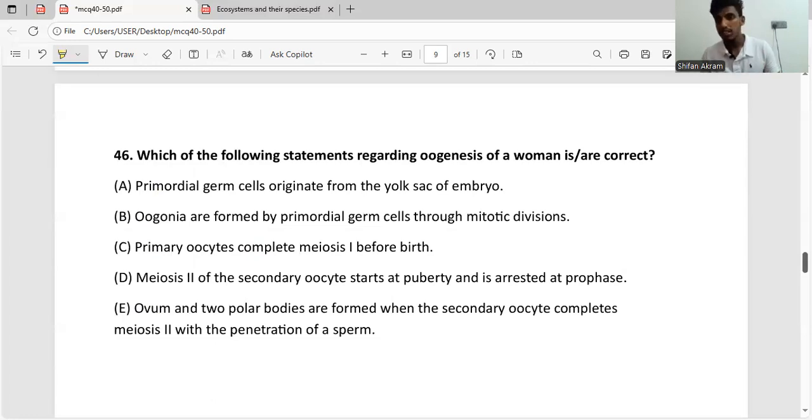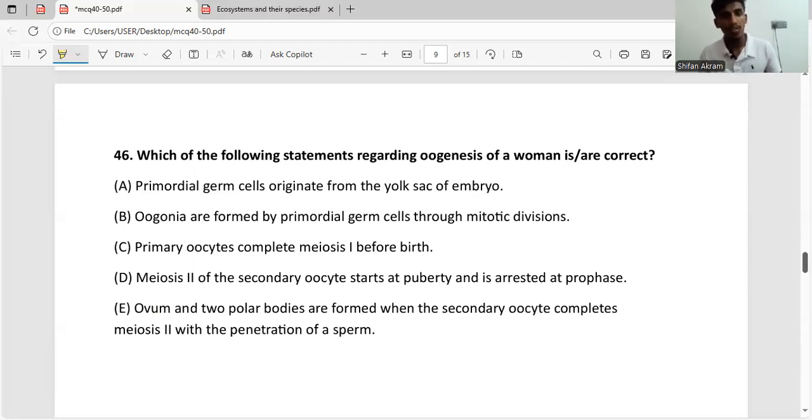So a summary of this oogenesis: it starts in the embryo and again it stops. Then it continues in puberty. So again it stops, and it starts to continue during fertilization. So there are two stop points during oogenesis. So let's go.